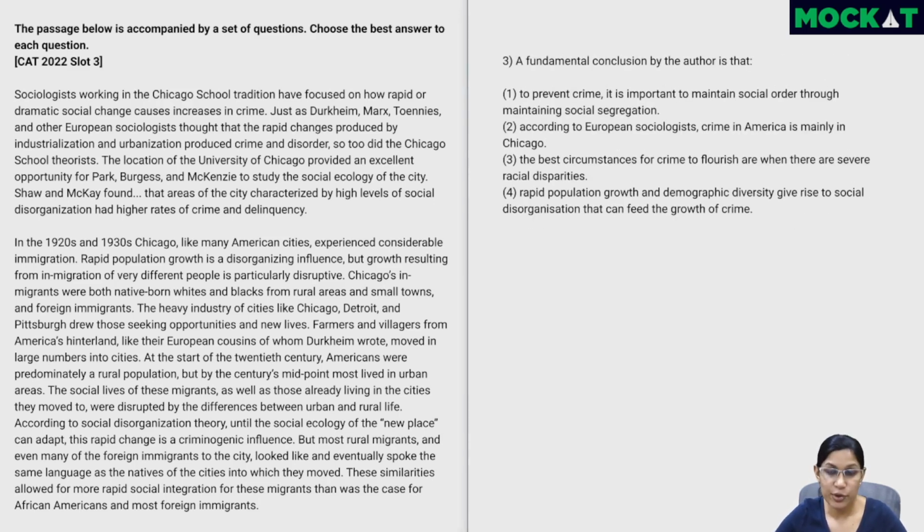This is a similar type of question where we'll figure out what is the author's view and particularly what is the author's conclusion. So while we'll pay attention to the view, we'll also see if there is a conclusion in the last paragraph or last few lines which can help us to select the right answer. So again, we'll be solving this once we are done with the passage.